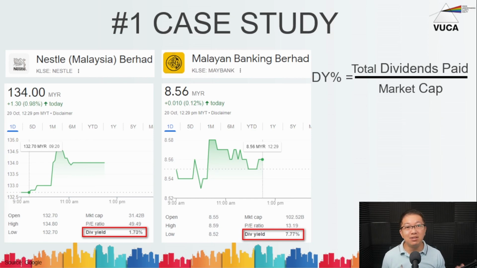You buy at a high dividend yield, which means the share price has actually tanked or halved, and you sell at a low dividend yield, in which the share price has actually gone up. That means the dividend yield has actually come down. Now, a little bit of a mind twist, but you get the hang of it once you do 1 or 2 examples.